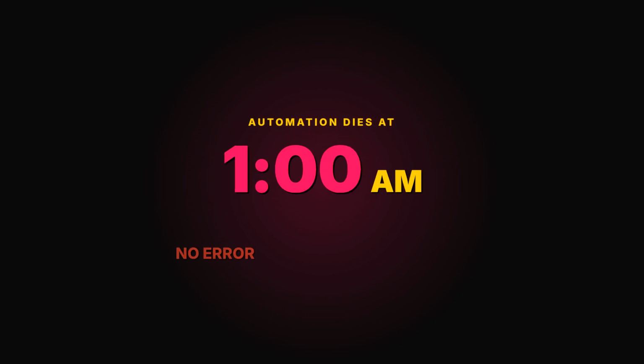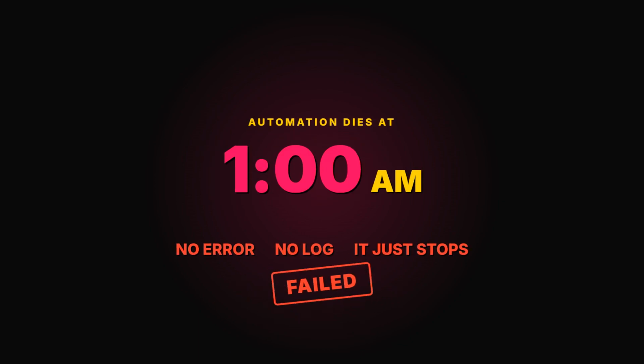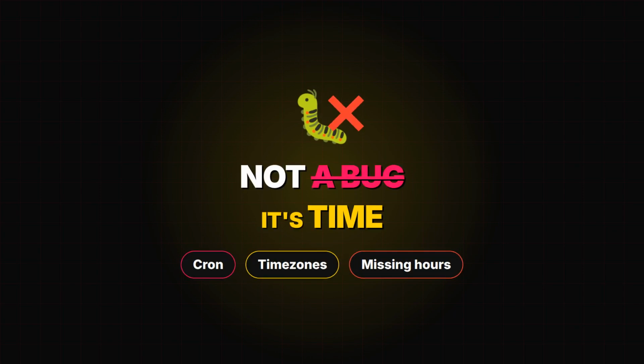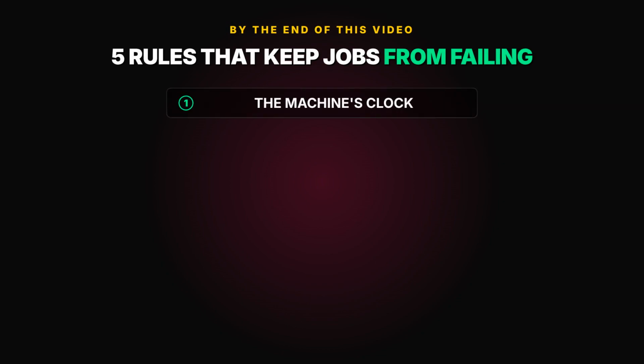Your automation dies at 1 AM. No error, no log, it just stops. This is the story of why. It's not a bug in your code, it's how time itself works. Cron, time zones, the hours that don't exist. By the end of this video, you'll know the 5 rules that keep scheduled jobs from ever failing again.